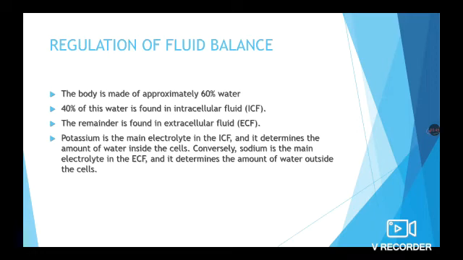The role of potassium in regulation of fluid balance. The body is made of approximately 60% water. 40% of this water is found in intracellular fluid. The remainder is found in extracellular fluid. Potassium is the main electrolyte in the intracellular fluid, and it determines the amount of water inside the cells. On the other hand, sodium is the main electrolyte in the extracellular fluid, and it determines the amount of water outside the cells.